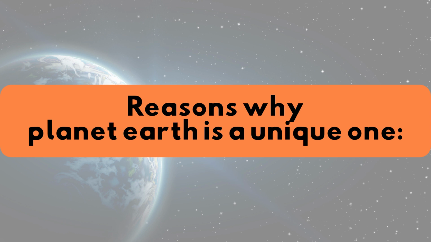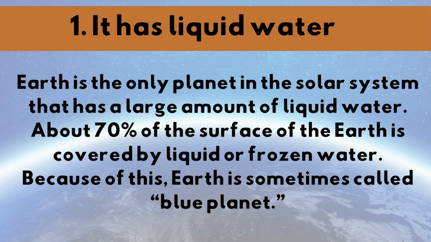Reasons why planet Earth is unique. First, it has liquid water. Earth is the only planet in the solar system that has a large amount of liquid water. About 70% of the surface of the Earth is covered by liquid or frozen water. Because of this, Earth is sometimes called the blue planet.